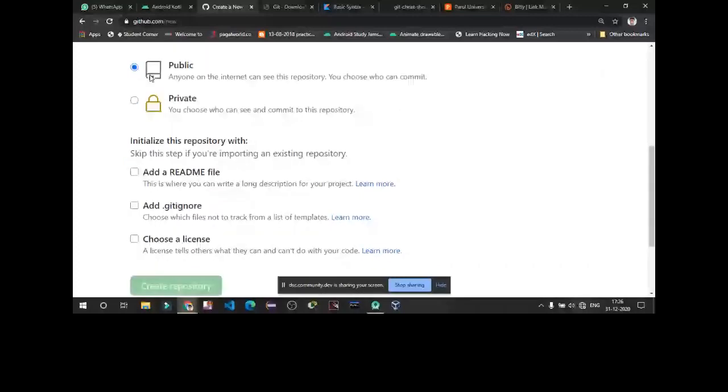Is it public or private? You have to choose whether others can see it or not, or it's private so that only you or your organization can see it. That's why we have the private option too.